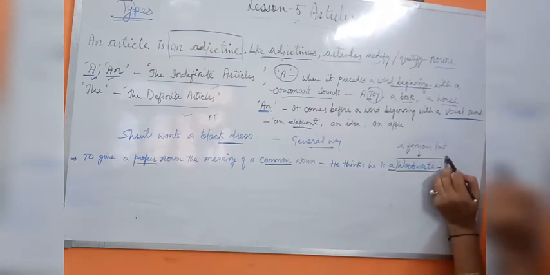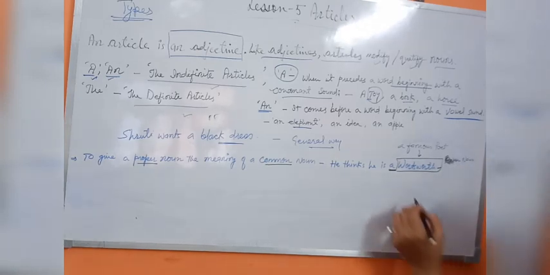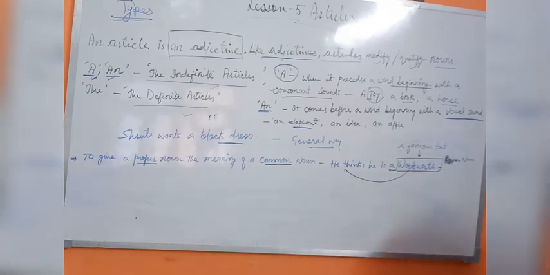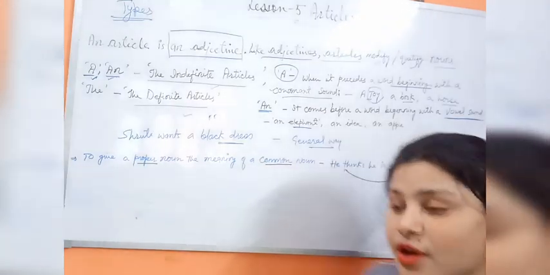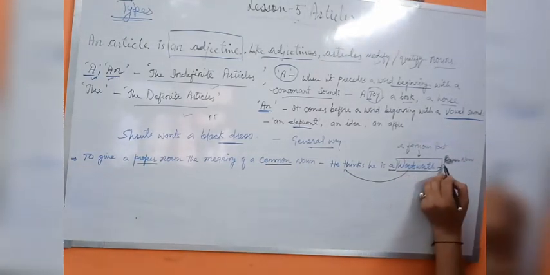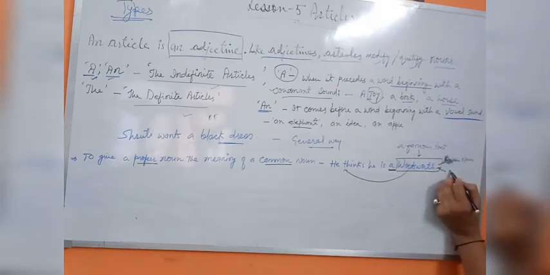Proper noun, P-R-O-P-E-R. But he thinks that he is like, he is a Shakespeare. He is not like Shakespeare, he himself made Shakespeare. Why? Because he thinks that he is like him. So here this Wordsworth is a proper name, but it is used in a common sense.